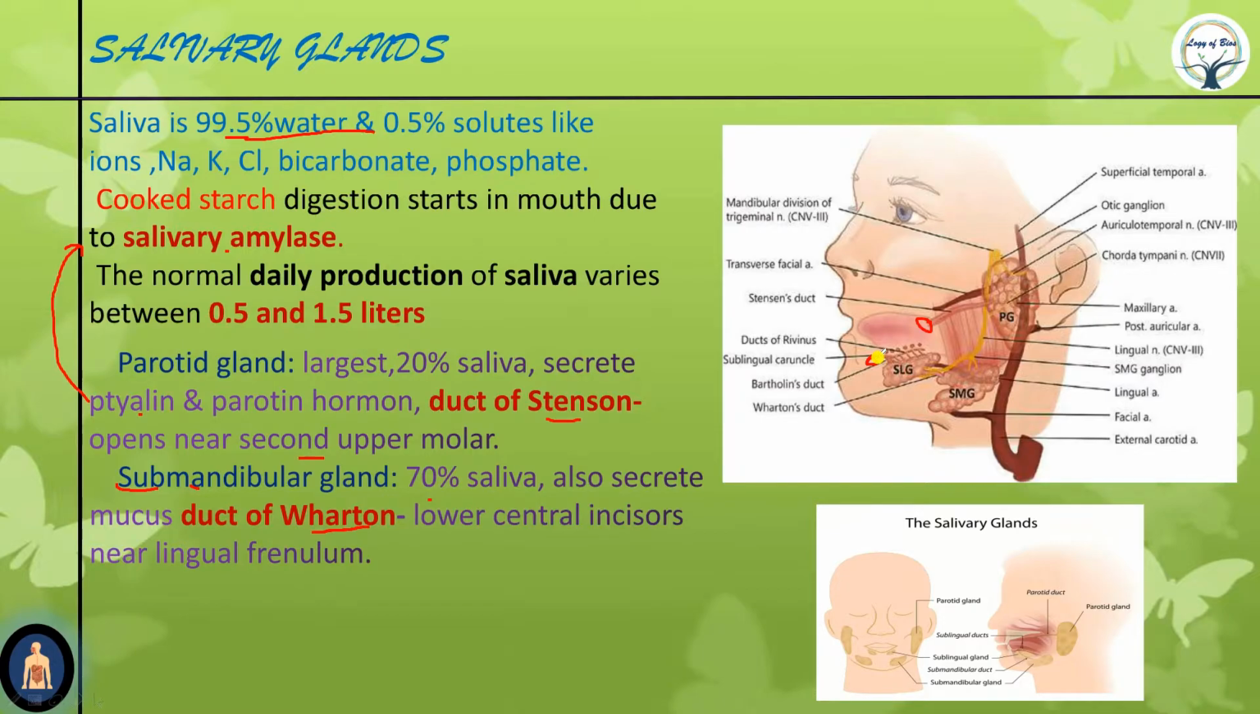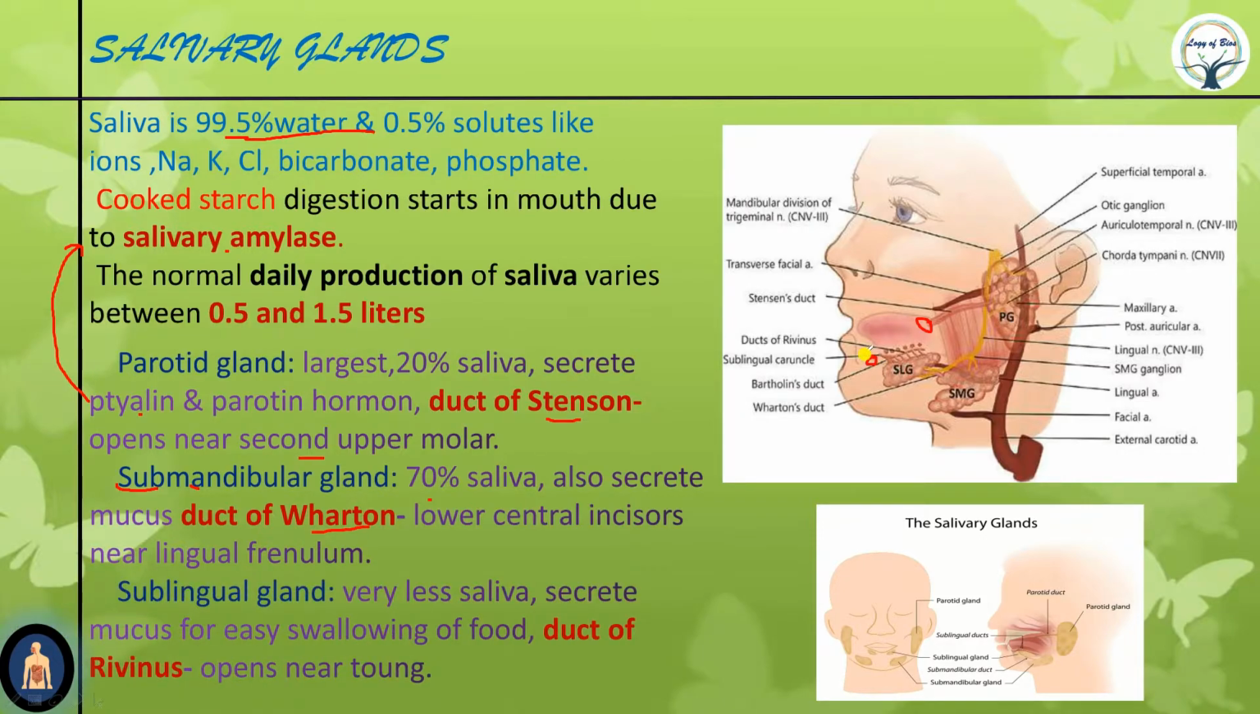Remember that Wharton is subman. Wharton submandibular. Okay. Now the next one is the sublingual gland. Lingua is tongue and sub means below. Therefore sublingual means just below the tongue.